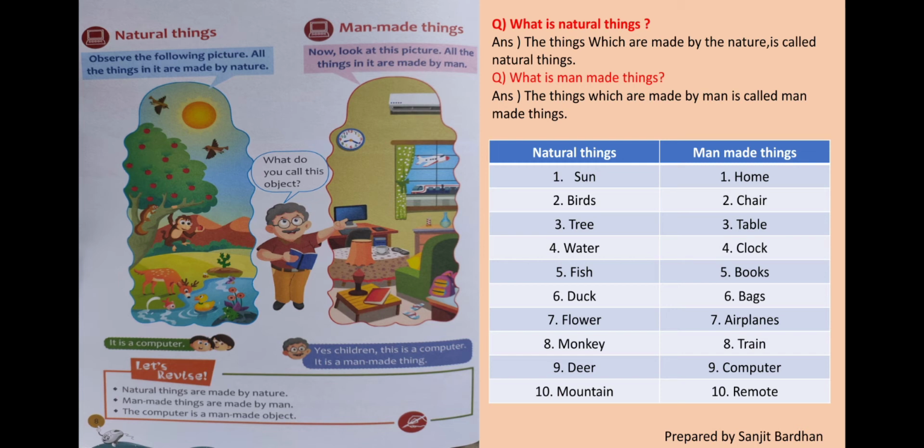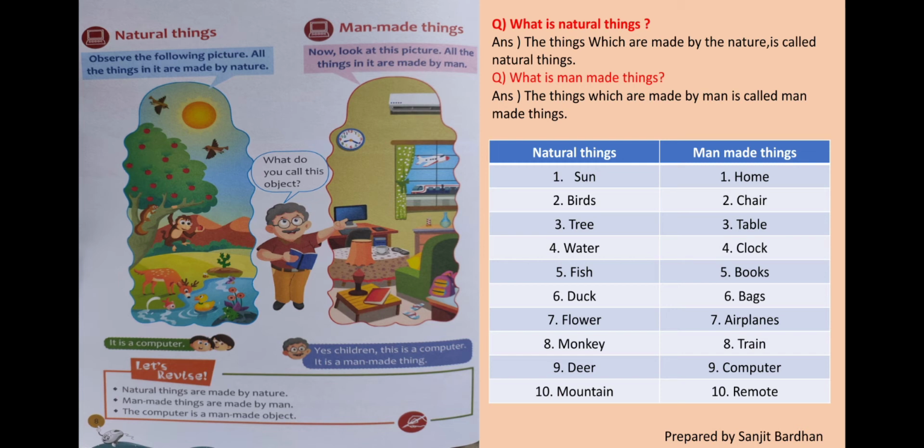Here are two questions. What is a natural thing and what is a man-made thing? A thing which is made by man is called a man-made thing. Things like TV, fan, cycle, computer, etc. are made by man or human beings, so these things are called man-made things. On the other hand, a natural thing is made by nature. That's why it's called a natural thing.